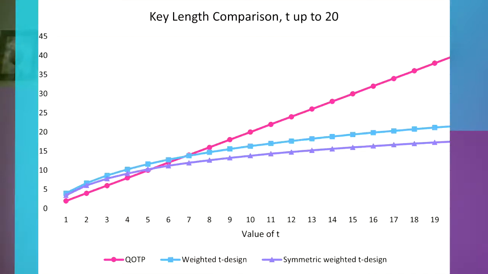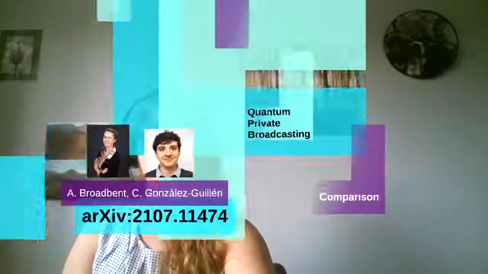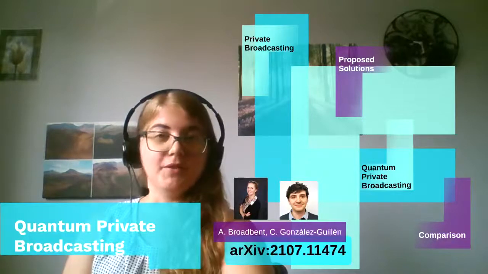So what this is kind of showing us is that when T is small, so say you're sending your message to only 2 or 3 people, you could just use independent keys with the quantum one-time pad, and that would be fine because that's the smallest key length here from these 3 options. But when T is getting bigger, it would be more prudent to use the symmetric unitary T designs as your encryption scheme because you'll have a smaller key length, assuming that that is what you are concerned about with your encryption schemes.